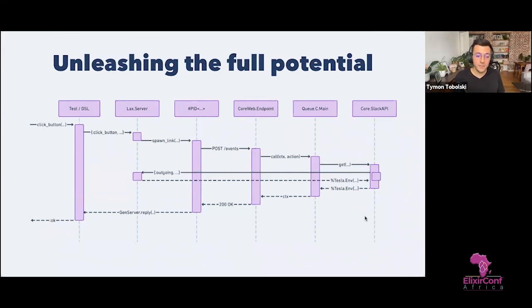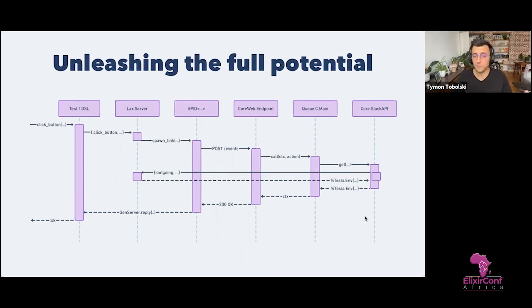And on the way back, when normally we would send an API call to Slack, we just swapped the Tesla adapter for our own in the test environment, and we call the testing server again. So the server knows how to process that message and, for example, update the state of the model that the user is currently seeing, so that we can then assert that this really happened.